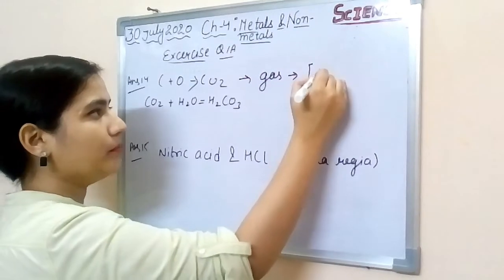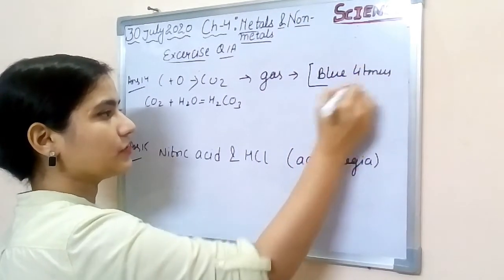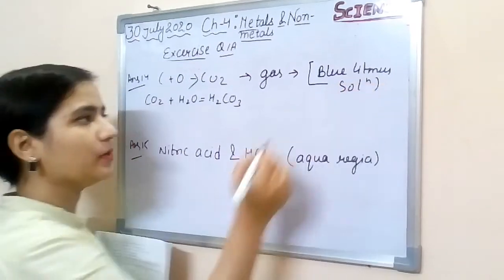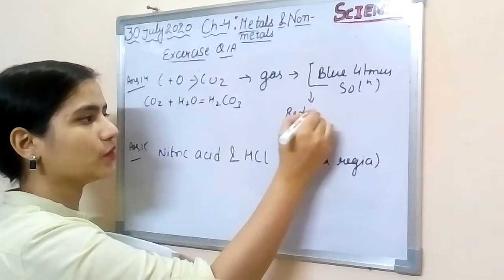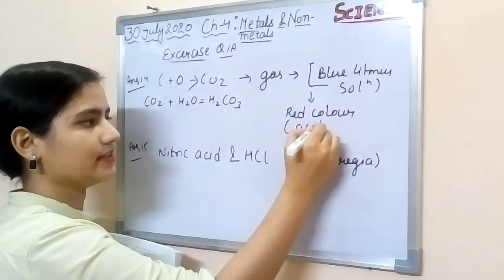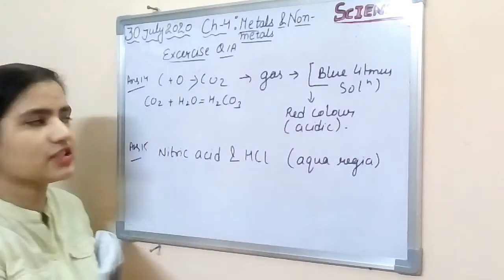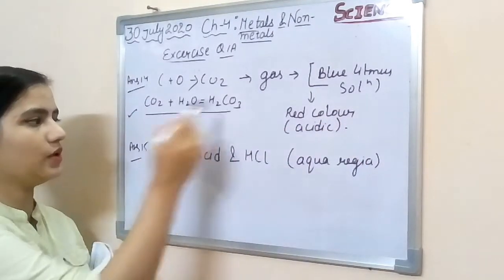He will put the blue litmus solution. All right, वो उस jar में क्या डाल दिया बेटा? Blue litmus solution, and after that he observed that it converts into red color, and red color shows that this is acidic in nature. All right, this is how he can check, and this B part is asking about the equation. So this is here the equation.